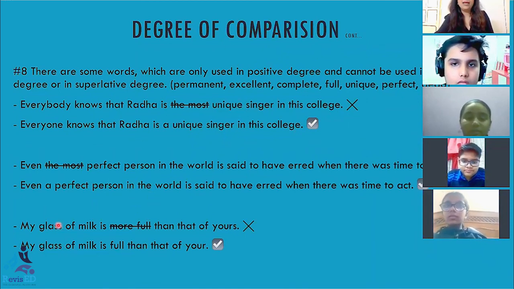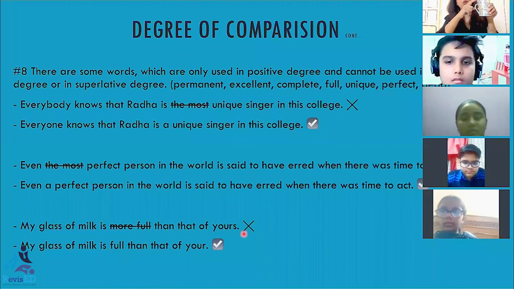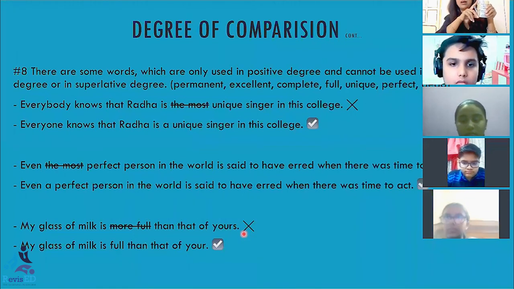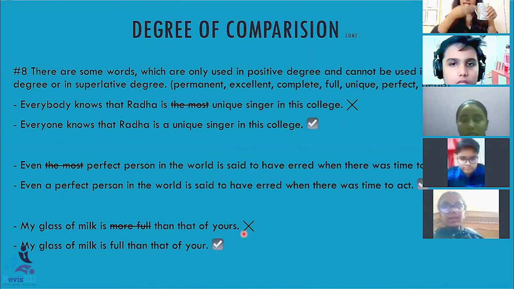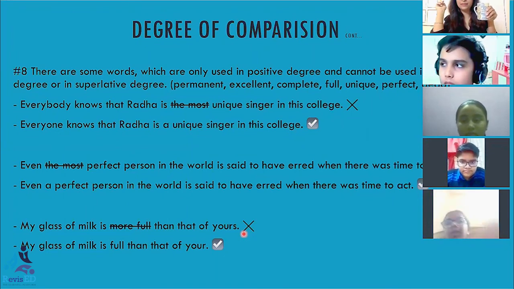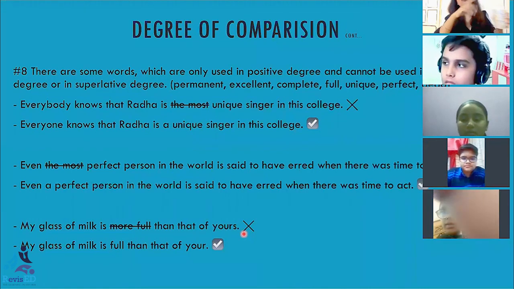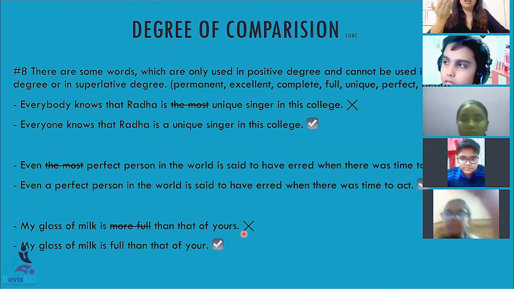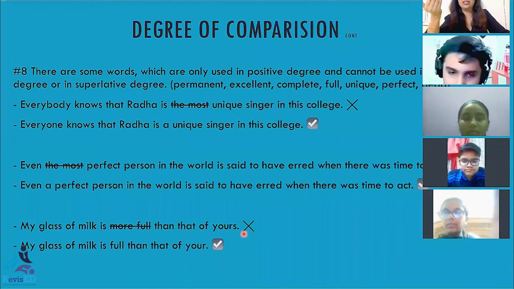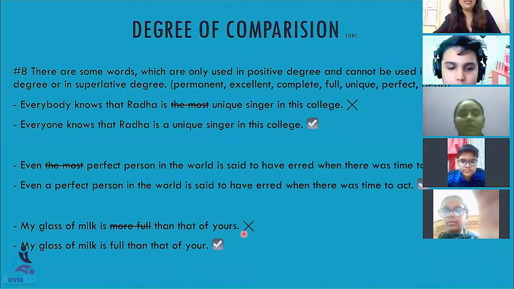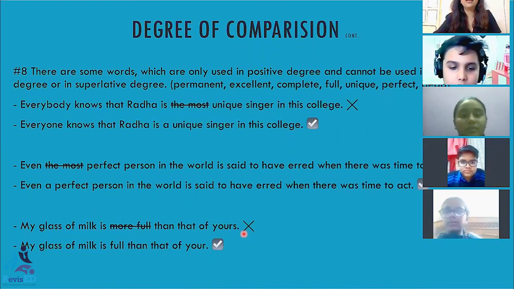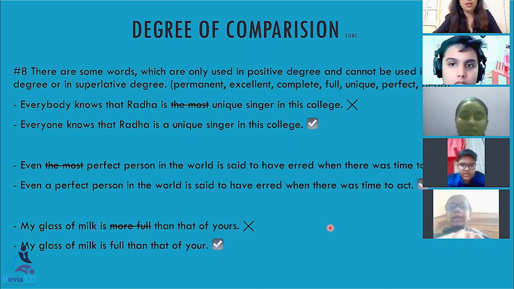See, last one. My glass of milk is more full than that of yours. If my mug is already full, can I pour more water into it? Is it possible? No, ma'am. It is not possible. It means that full is a kind of word that cannot be increased. Uski intensity, uski degree we cannot increase. So such words are used only in positive degrees. You are not supposed to make use of them while comparing or in superlative forms. Clear? Yes, ma'am.